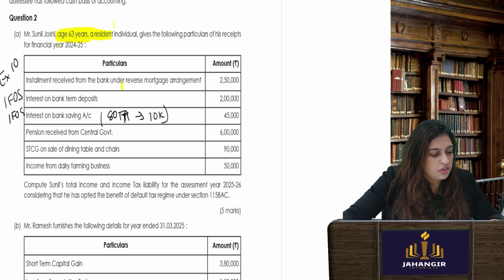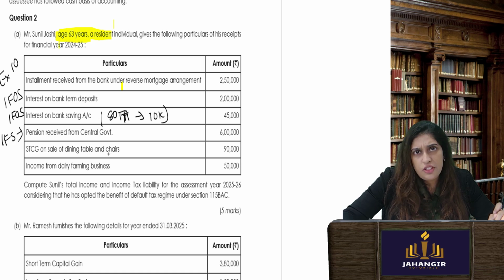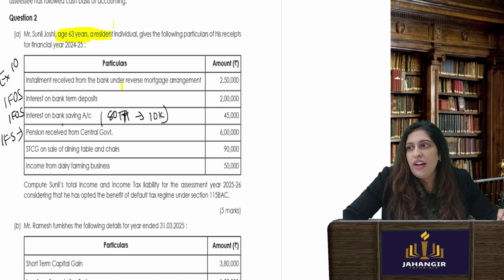Income from other sources. Pension received from central government. I am receiving income from salary. STCG on sale of dining table and chairs. Now it should strike you that capital gains on personal assets: if I use my table, chair, bag, watch, my shoes, and I sell it and make a profit, it is not going to be taxed under capital gains.